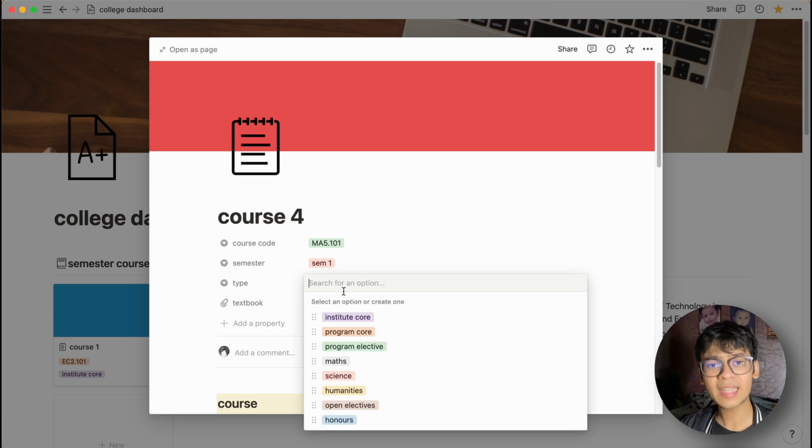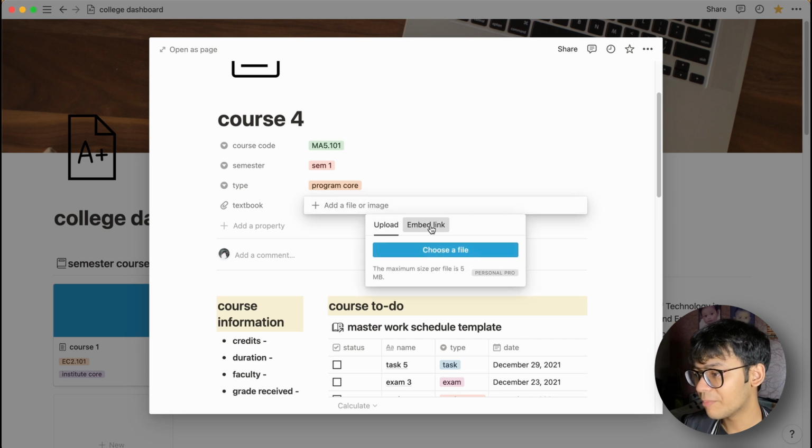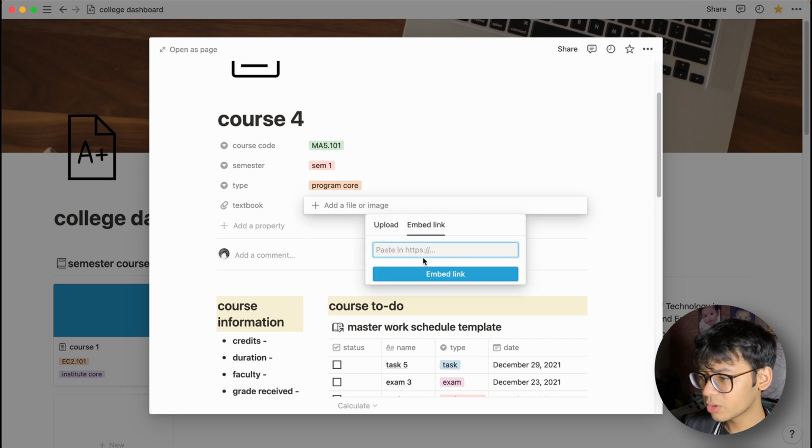Type of the course. The type really depends on the institute, whether it has it or not. In Triple IT, all the courses are divided into several types, which range from institute core, program core to open electives and stuff like that. So it could be any of that. If your college doesn't have something similar, you can just skip this property altogether. So I'm just going to choose program core for the sake of it. Now here you can embed a link to your textbook for the course.